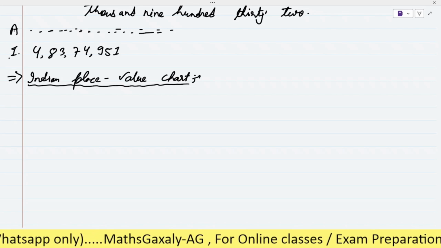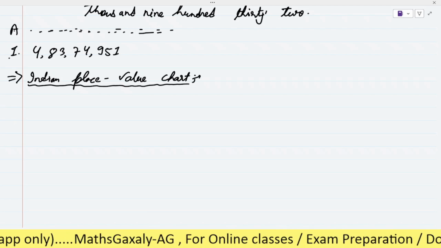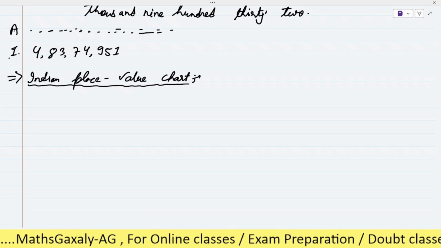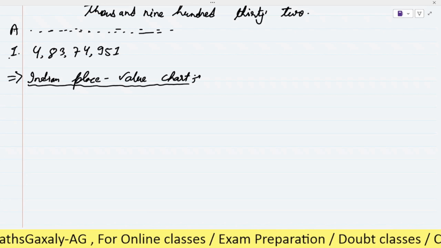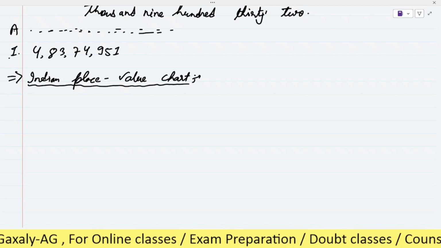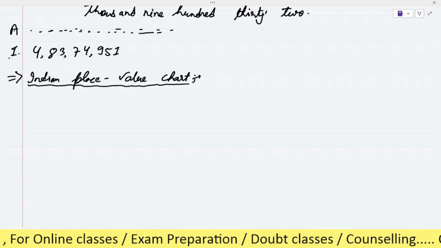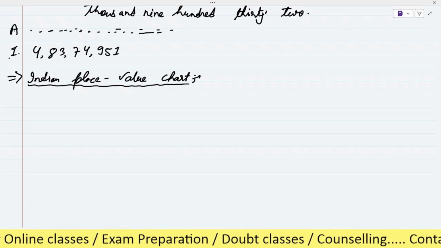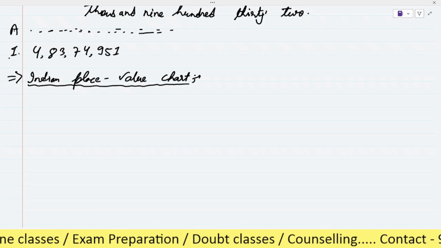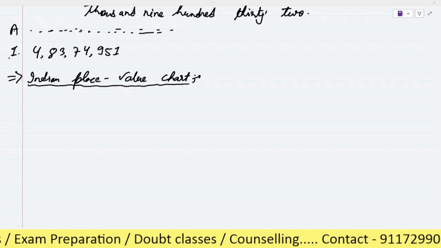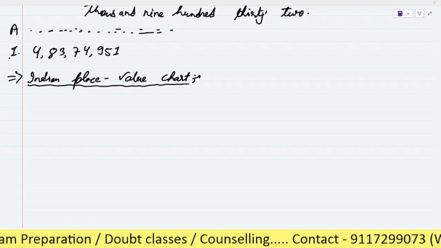They can also understand whether your concept is clear or not. So please mention this line and then draw the charts. Write each and every point: places, periods. Then write all places, then periods, and then write the number from the right-hand side. So please do it and send me the photo.